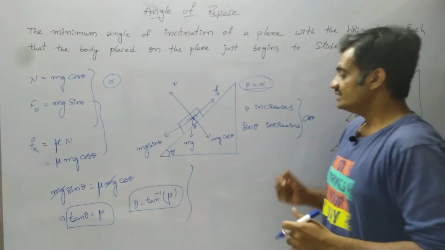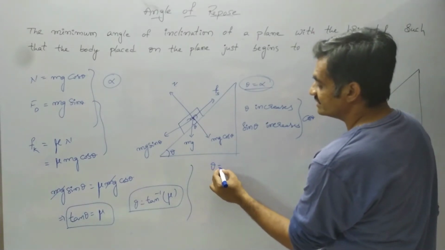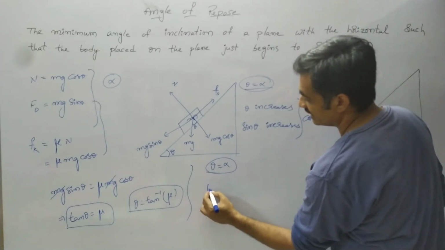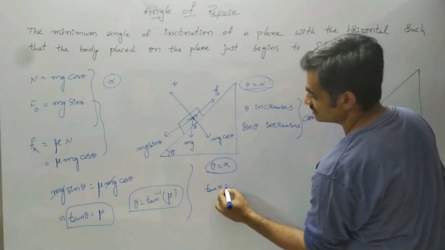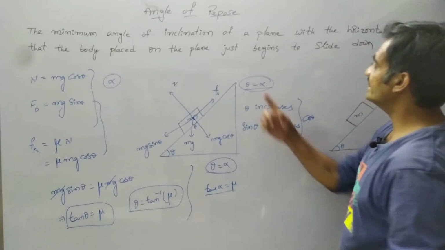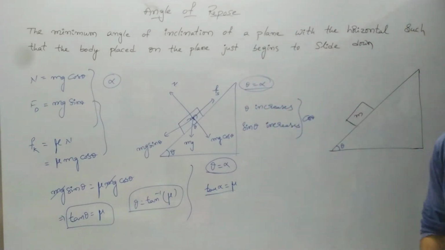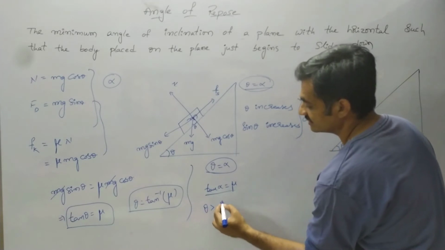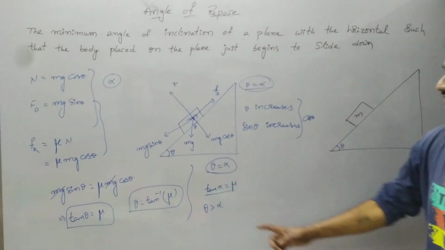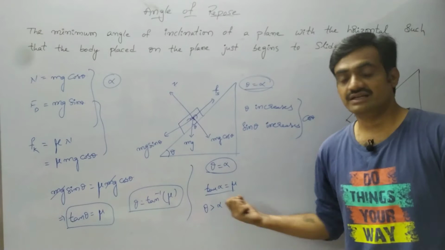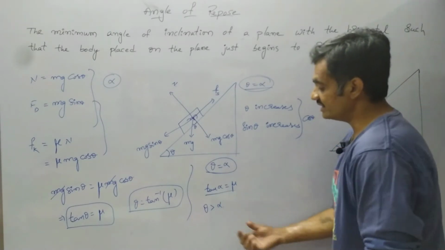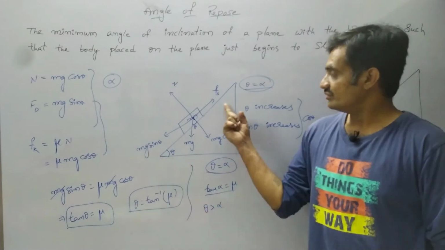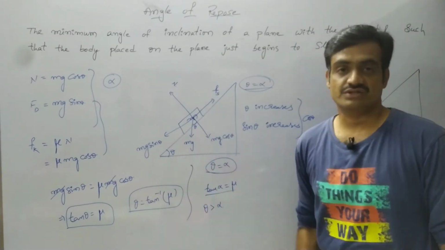Next, if theta equals alpha, then tan alpha equals mu, and the body begins to slide down the inclined plane. Whereas if theta is greater than alpha, the angle of repose, then the body moves with acceleration on the inclined plane, as the driving force is greater than the frictional force.